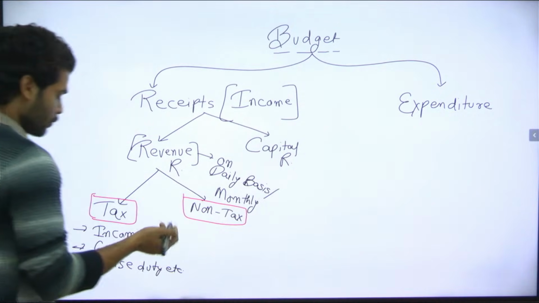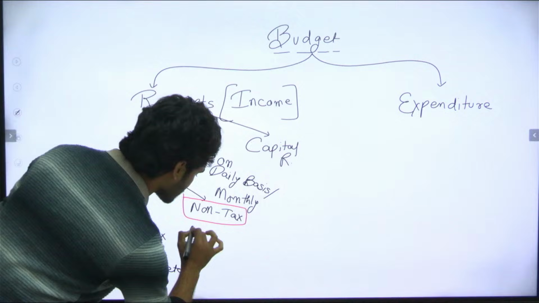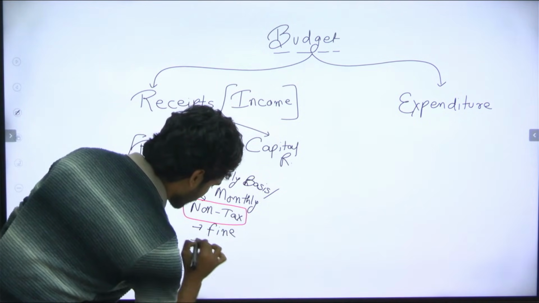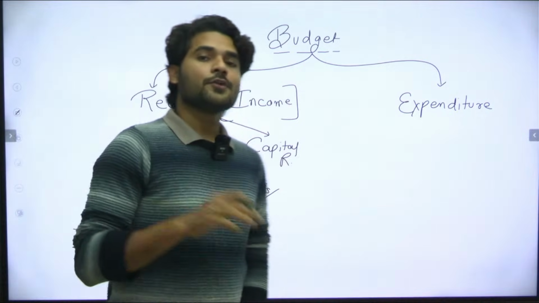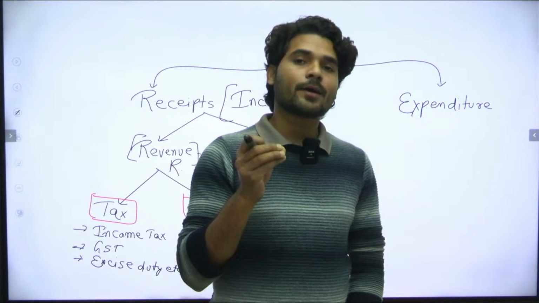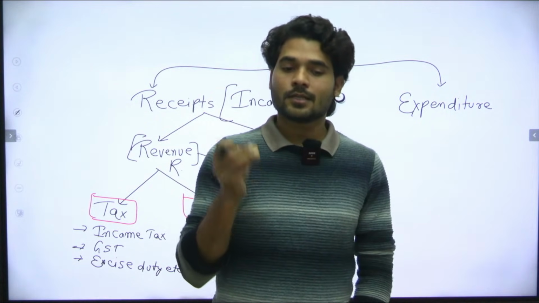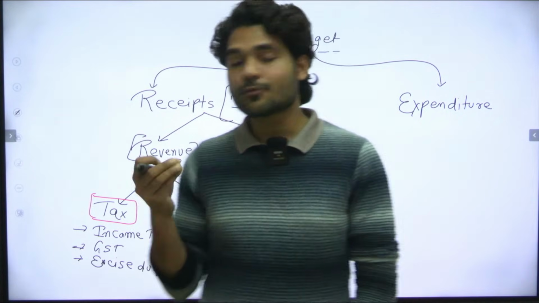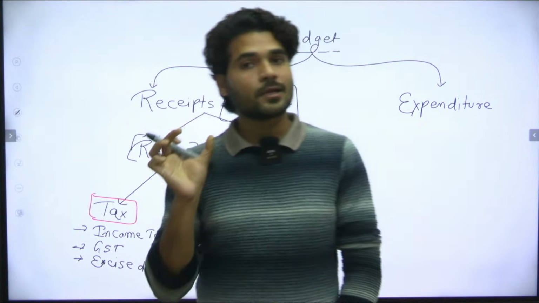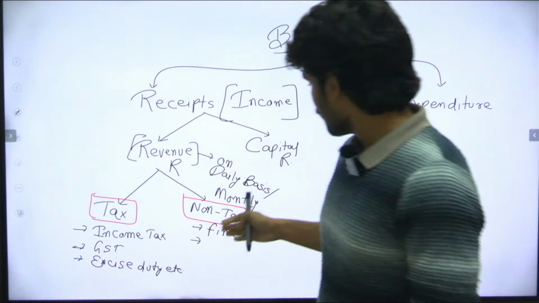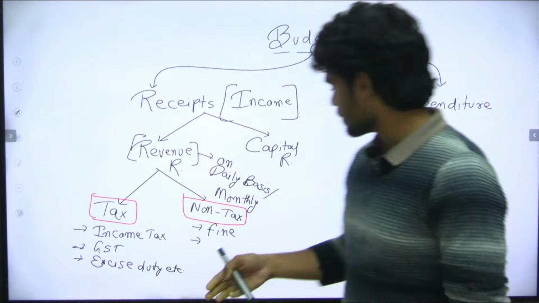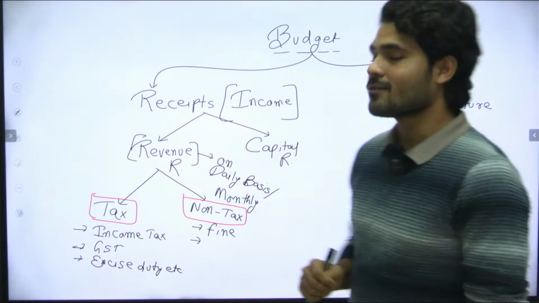Then non-tax. What things come under non-tax? First, we have fines. If you do not wear a helmet and you are caught by a traffic policeman, then you have to pay the fine. The money that you give the government as a fine comes under the non-tax section.